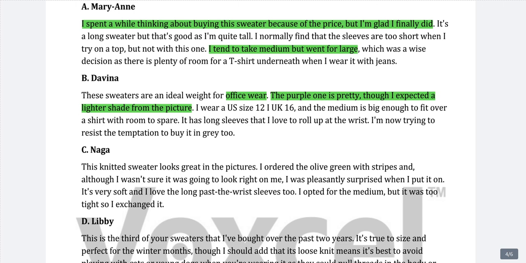Sorry about that. I wear a US 12, UK 16, and the medium is big enough to fit over a shirt with room to spare. It has long sleeves that I love to roll up at the wrist. I am now trying to resist the temptation to buy it in grey too. Now she is saying that she is trying to resist the temptation of buying this particular sweater in a different color. She has long sleeves, but she loves it. So there is no mention about regretting this particular purchase.